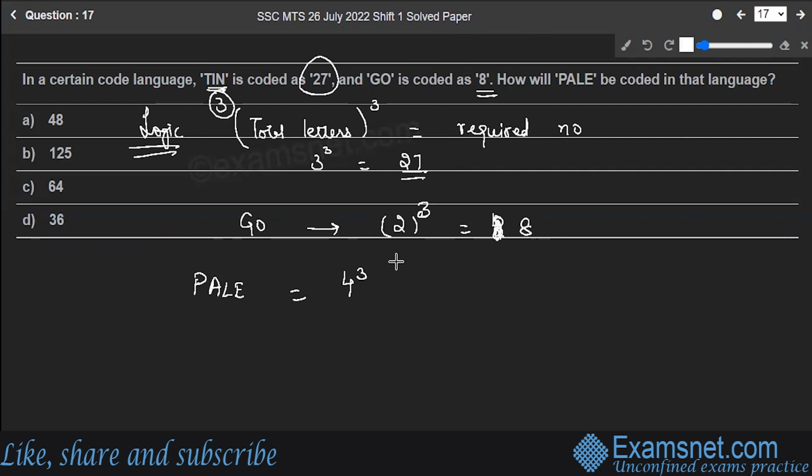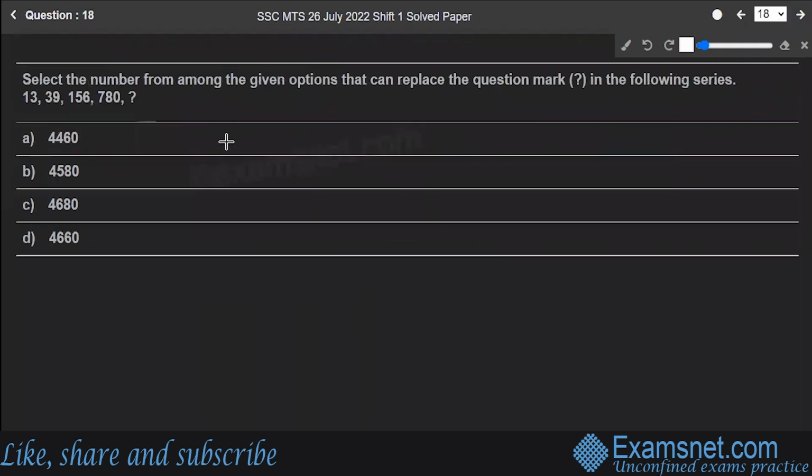So 4 cube. What is the 4 cube equal to? It is equal to 64. That means the code for pale is 64. Option C is the correct answer to the question. Hope you are clear. Next is question number 18.